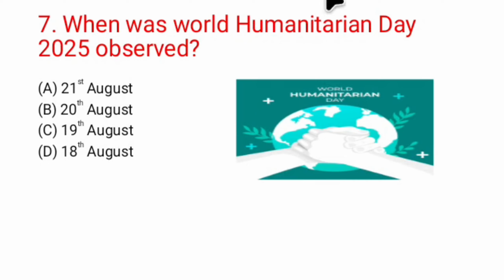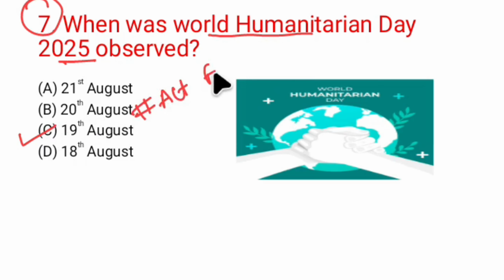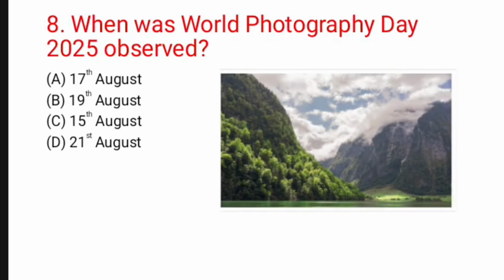When was World Humanitarian Day 2025 observed? Remember, World Humanitarian Day 2025 was observed on 19th August, and the theme for the day is Act for Humanity. And therefore option C is the correct option for question number 7.